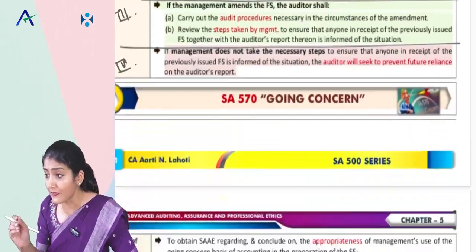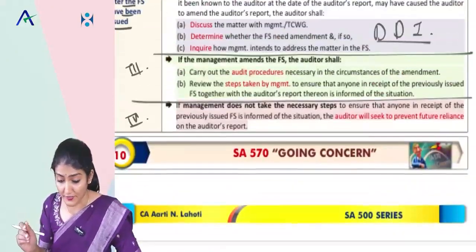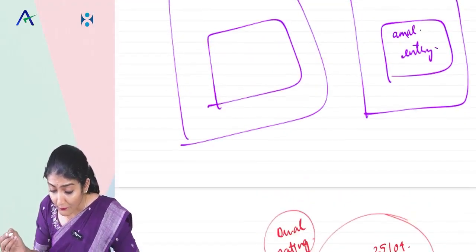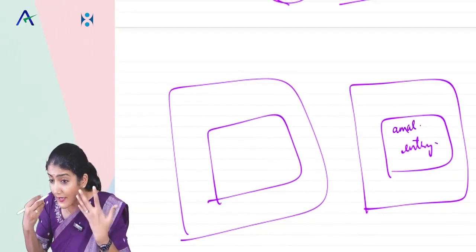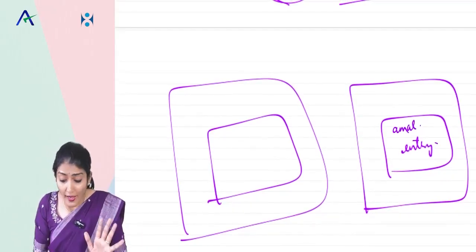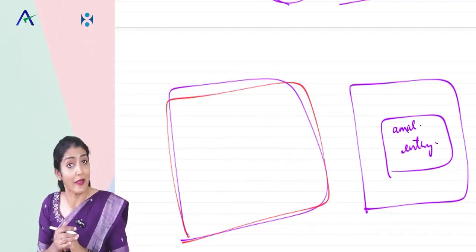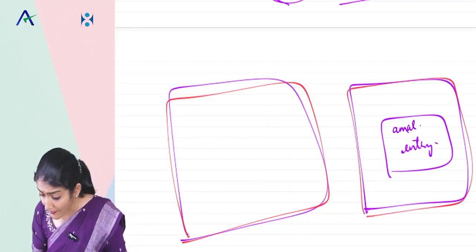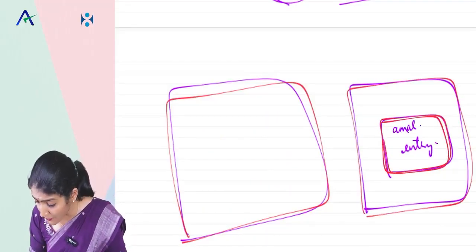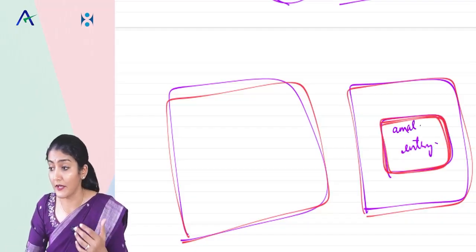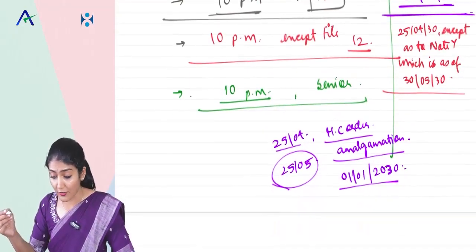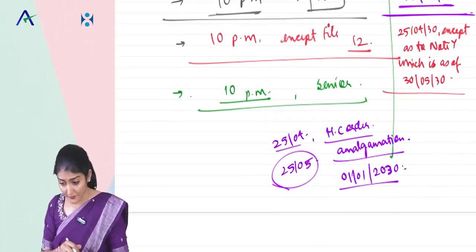I have only done the audit of that amalgamation entry. What did I tell you? At 12 o'clock in the night, did I empty my entire bag again? No, I kept the entire bag as it is. I only put the file in the bag. So the entire audit as it is, I only now do the checking of the amalgamation entry.